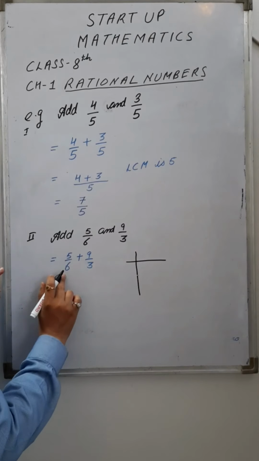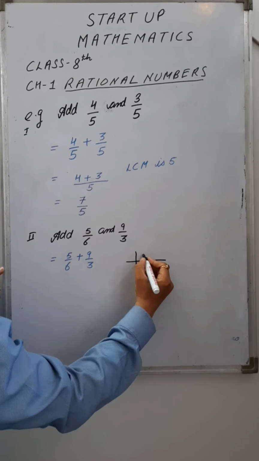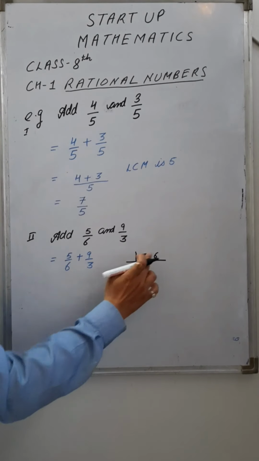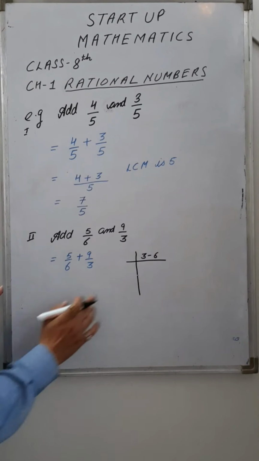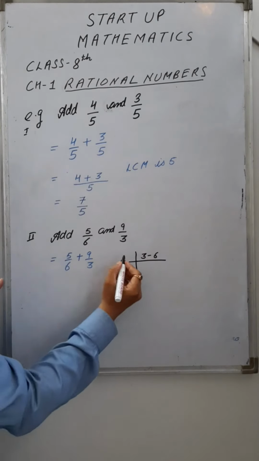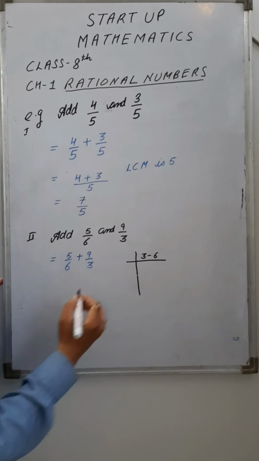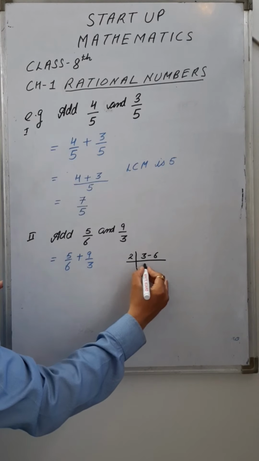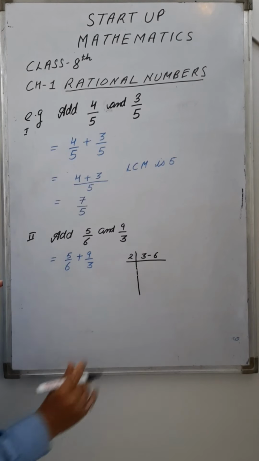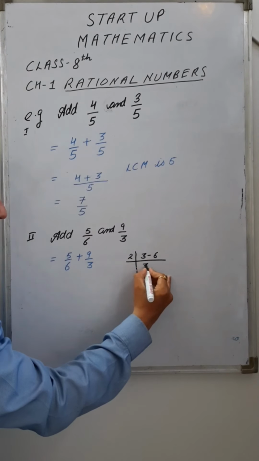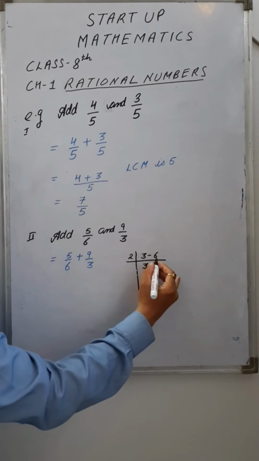I can write the denominators 3, 6, just separated. So, how to find the LCM? Starting with 2. 2 ones are 2, 2 threes are 6. So 3 as it is, because 6 is divisible by 3.